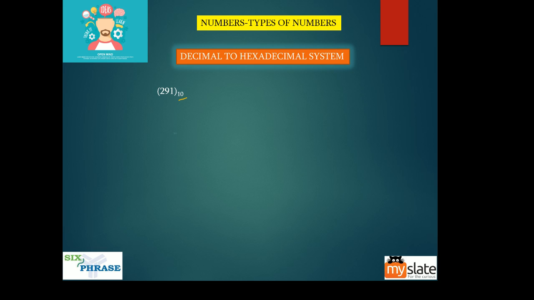So what will you do? 291 divided by 16, because you're converting decimal to hexadecimal. If you're converting decimal to binary, you will divide by 2. If you're converting decimal to octal, you will divide by 8. If you're converting decimal to hexadecimal, you will divide this number by 16. So divide this by 16, you will get a quotient of 18, right guys? And divide 18 by 16 again, you will get a quotient of 1.